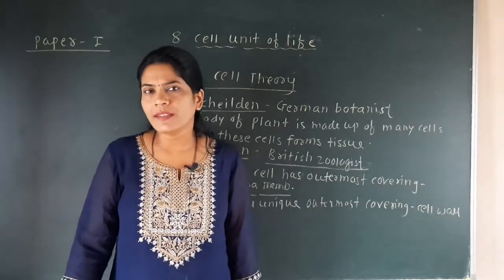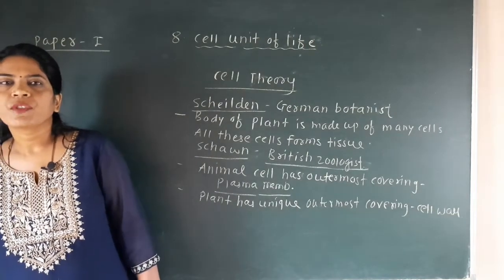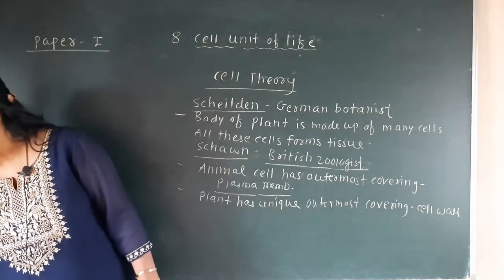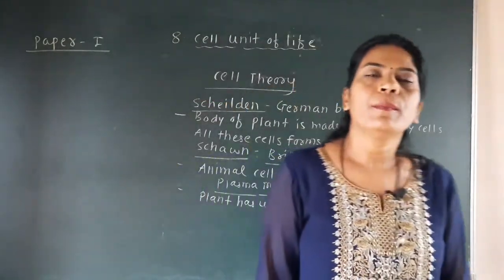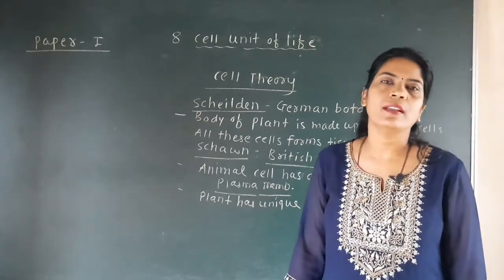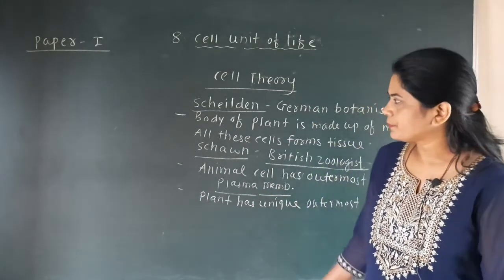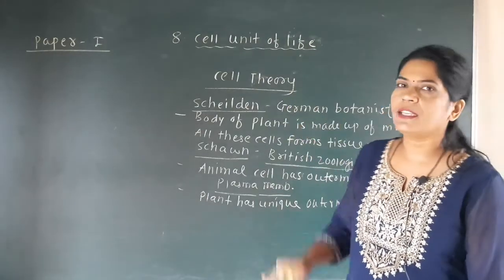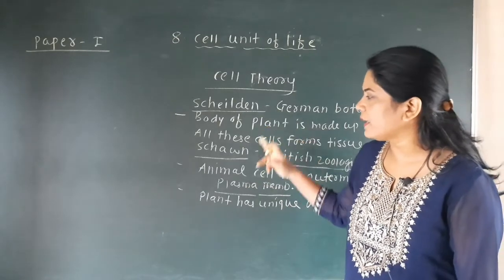And on these theories, Schwann also says that the bodies of plants and animals are made up of cells. That is, the bodies of plants and animals are made up of cells. So this cell theory was put forth together by the scientists Schleiden and Schwann.